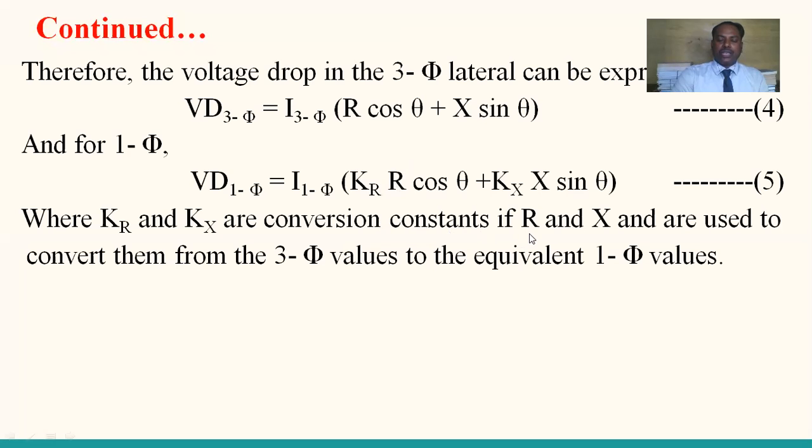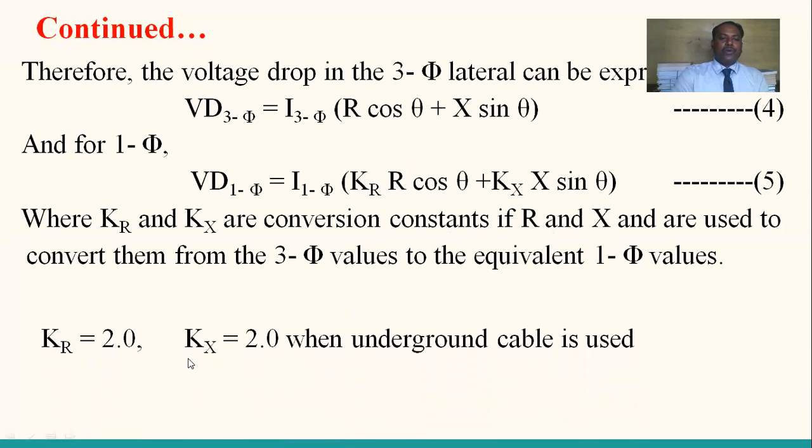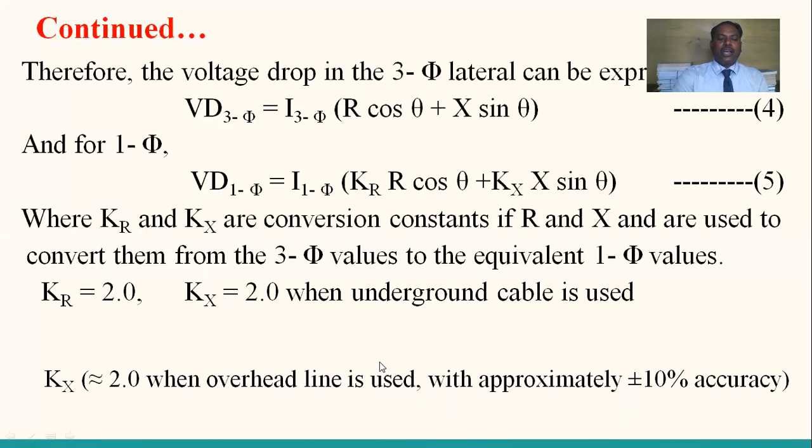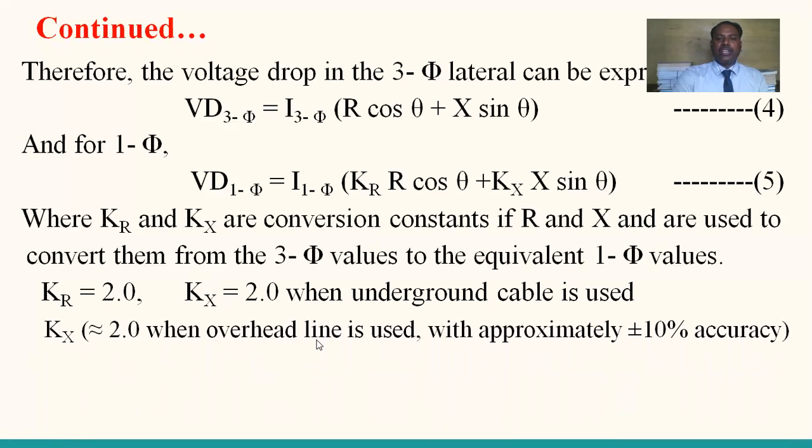So R and X are used to convert them from three-phase values into equivalent single-phase values. Where KR is equal to 2, that is, the KR and KX depend upon the overhead or underground systems. KR is a fixed value of 2, and KX is equal to 2 when underground cable is used, and KX is approximately equal to 0 when the overhead line is used, with approximately plus or minus 10 percent accuracy. So from equation 5, after knowing the values of KR and KX, substitute these values in the equation.